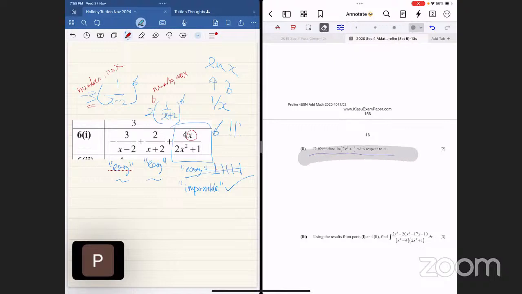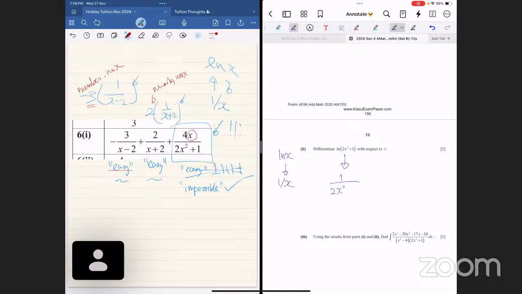So Anu, please differentiate this for us with the guideline of logarithm natural x becomes 1 over x. Come, Anu. 1 over 2x squared plus 1. But there's an insight, right? Don't forget, we must do the chain rule, which is to say you must times in front the differentiated result. What is it?